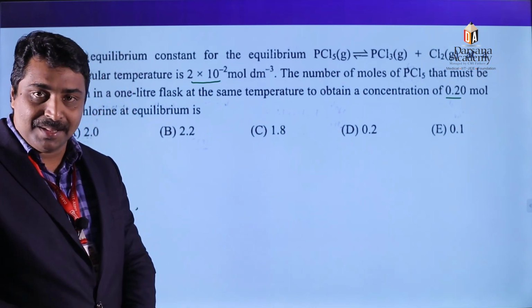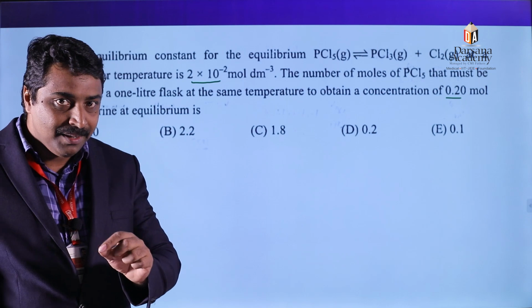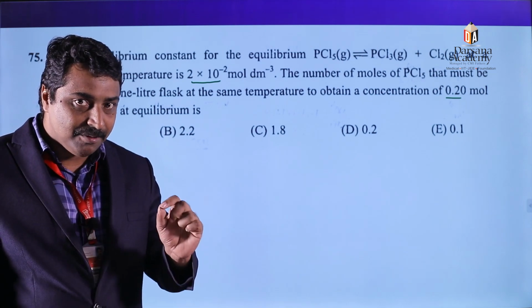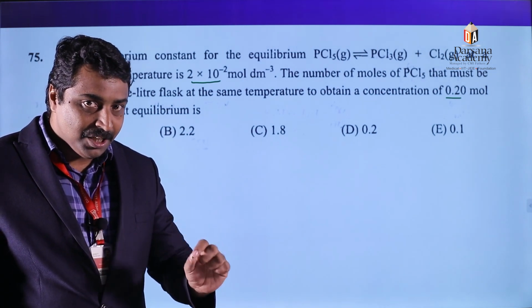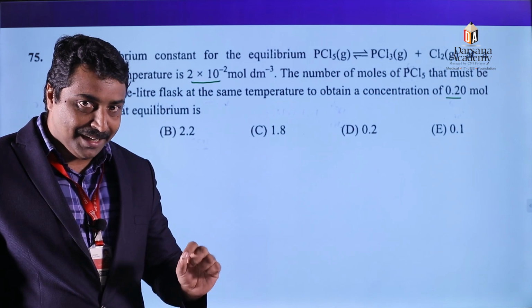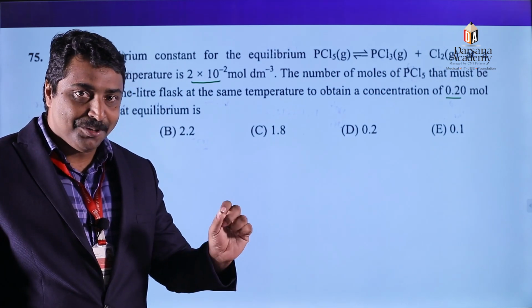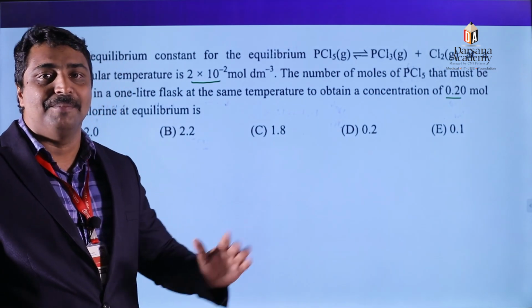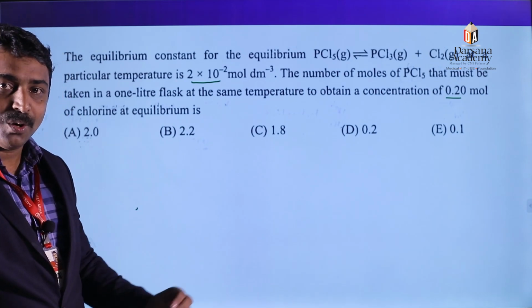Equilibrium constant is given there. Just keep it in mind. What we need to do here is find out the initial number of moles of phosphorus pentachloride taken to get 0.2 mole of chlorine at equilibrium. How can we solve it?